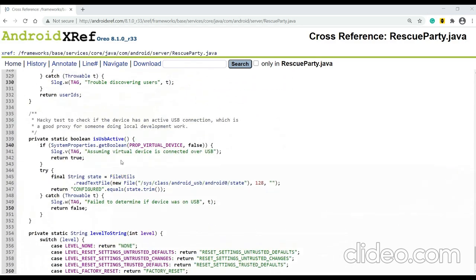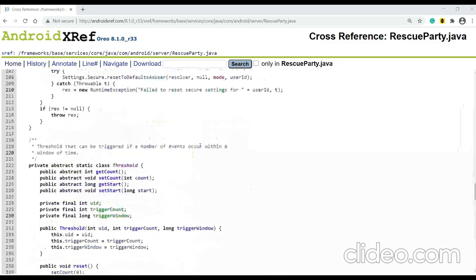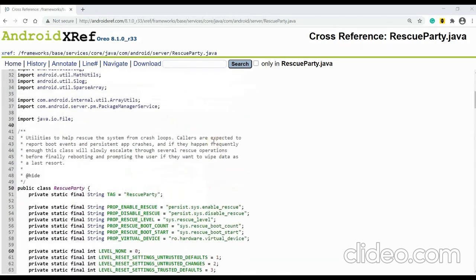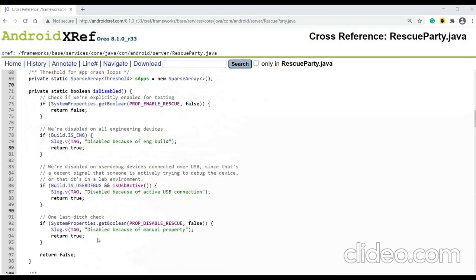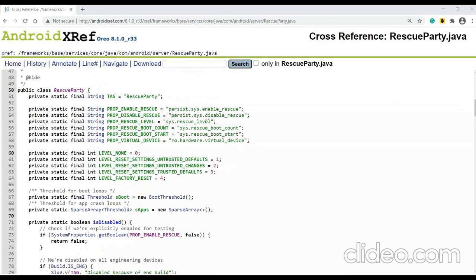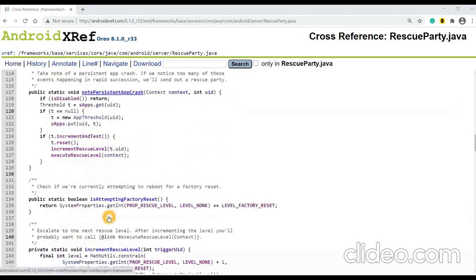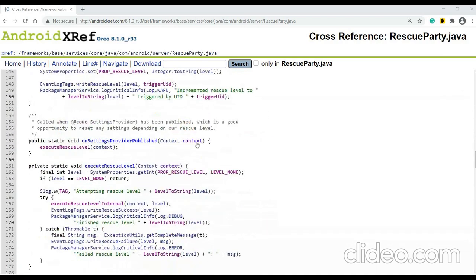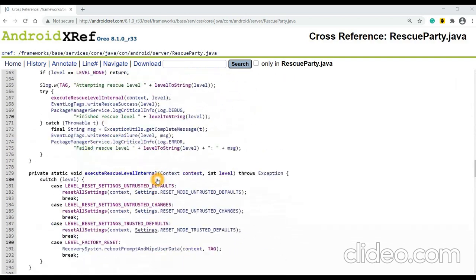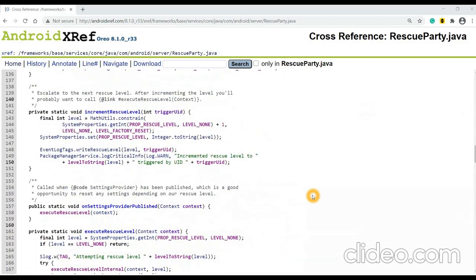That's pretty much what I wanted to tell about Rescue Party. Basically in this Java file, I wanted to show you all the different types of levels where Rescue Party will be escalated to each level, and finally factory reset, and under what conditions the Rescue Party feature will be disabled, and what the system properties are to enable or disable Rescue Party. And basically you'll get an idea about how to set the boot count, how they are checking the count, the time, all those things. So yeah, that's it.